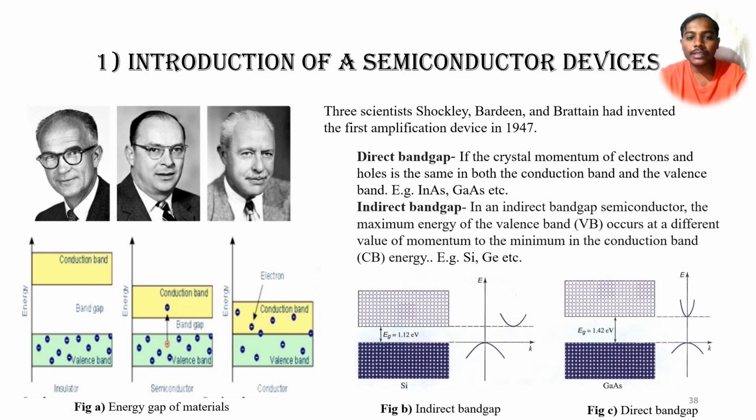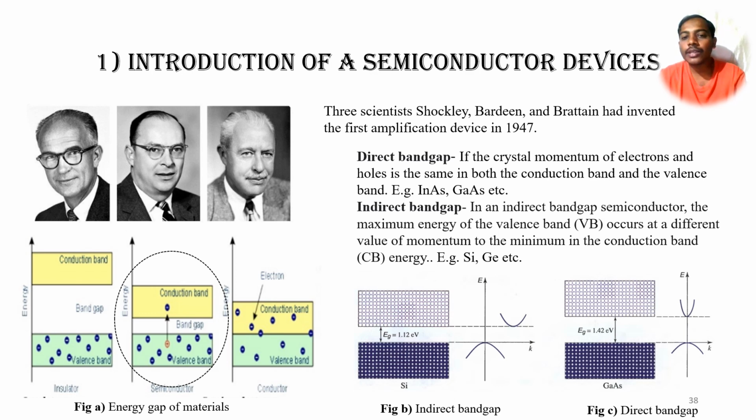In figure A, we can see the energy gaps of materials. Based on the energy gaps, materials are classified into three types: insulator, semiconductor and conductor. In a semiconductor, the energy band gap is very small compared to an insulator. So we can sometimes modulate it as a conductor, or as per our requirement, we can make it an insulator.